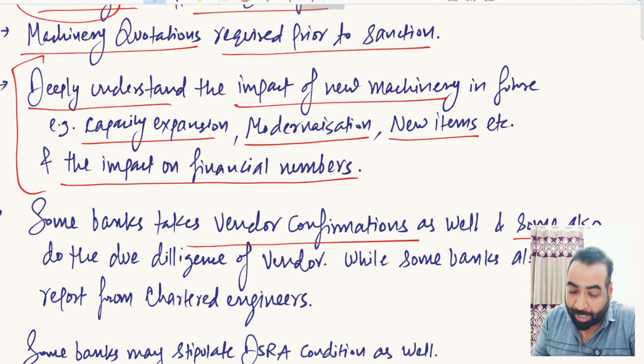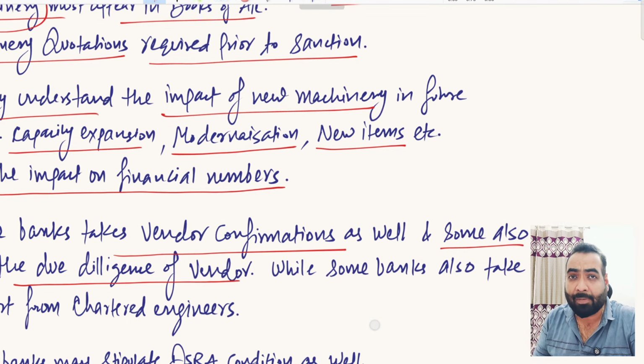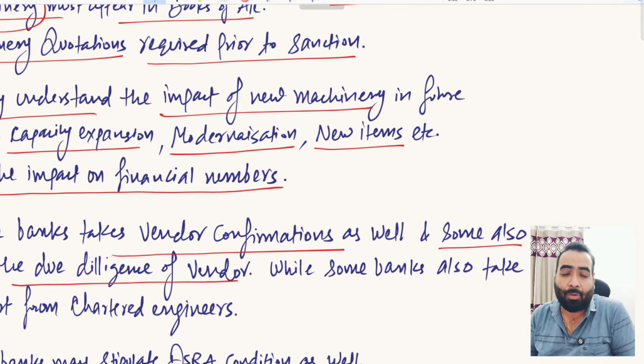And some banks or NBFCs also do proper due diligence of the vendor. I remember a case where I got a loan sanctioned for my client from an NBFC, and later on, when I asked for the disbursement, the NBFC said that we have done the due diligence internally of your vendor, and we saw that he has a very small shop in a very backward area.